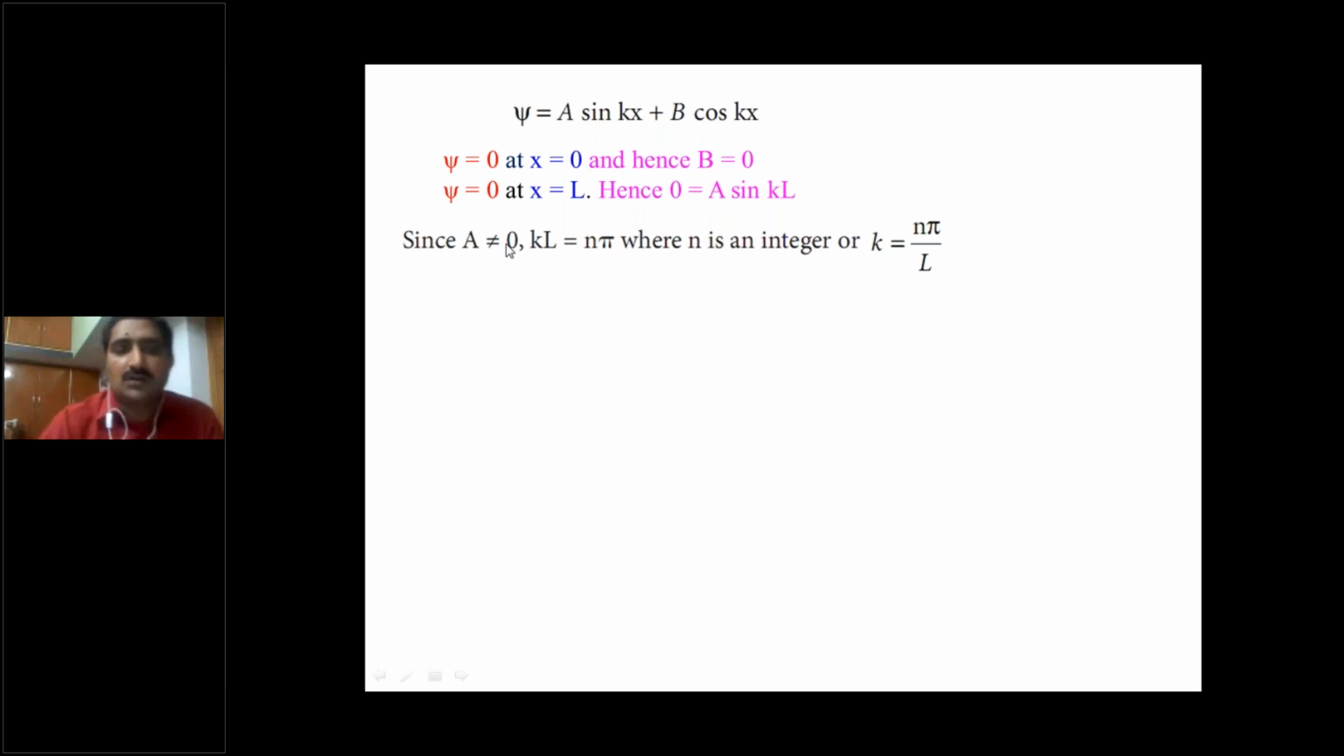Since a not equal to 0, if a equal to 0, what happens? There is no wave function. Why? Because b is also 0. So sine kl equal to 0. So kl is equal to n pi.